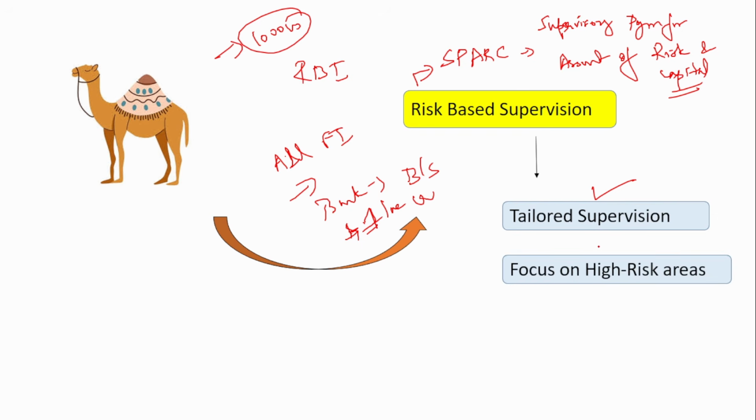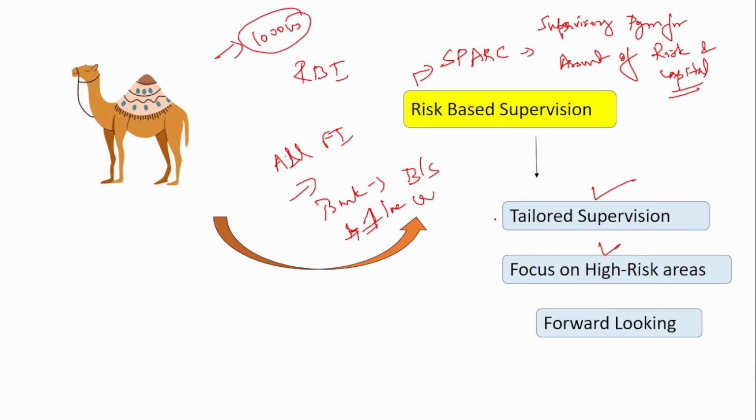Next is focus on high risk areas. So under the bank itself, there are various types of risk, and each type of risk has different intensity, right? So certain risks like credit risk might be riskier than other types of risk. So you have to focus on the risk which has high priority, which requires more attention, and depending upon that, the supervision must be done. Next is forward looking.